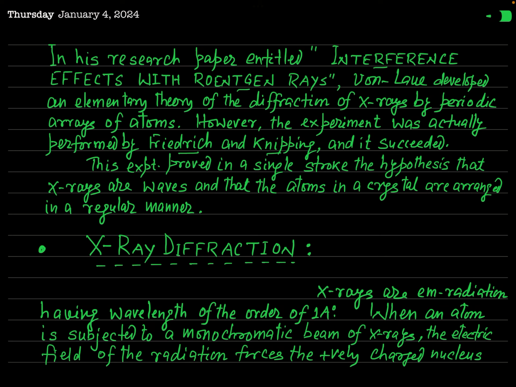In his research paper entitled Interference Effects with Rontgen Rays, von Laue developed an elementary theory of diffraction of X-ray by periodic arrays of atoms. And as I have told you, the actual experiment was performed by Friedrich and Knipping, and the experiment was successful. So after this experiment, in a single stroke, it was proved decisively that X-rays are waves and that the atoms in the crystal are arranged in a regular manner.